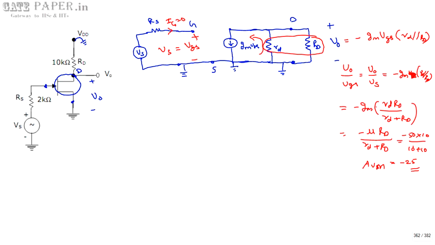So this is the first step. The second step is to draw the AC equivalent model at high frequencies.